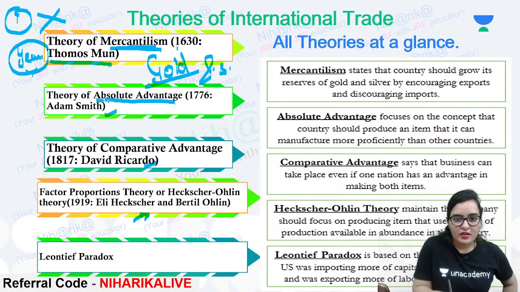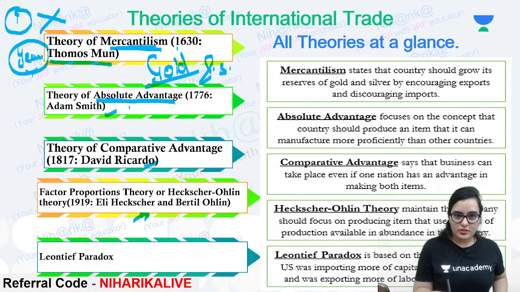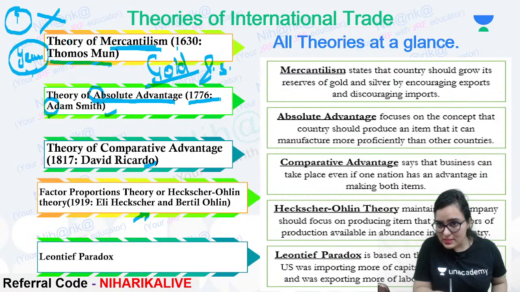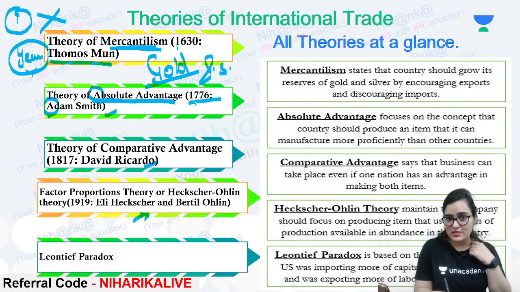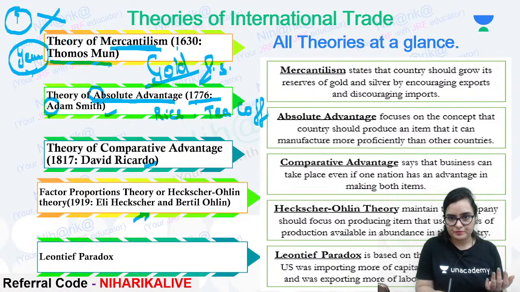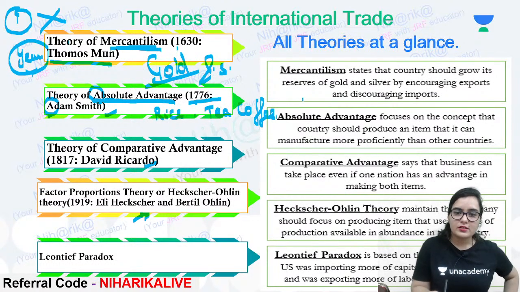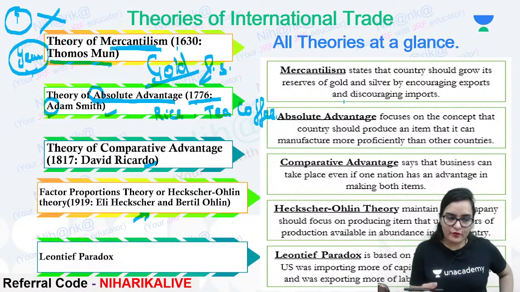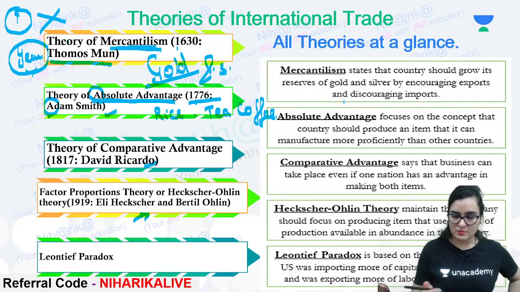Okay, now next is the theory of absolute advantage. What does this say? A for absolute, A for Adam Smith. He gave this theory in 1776. Suppose you can manufacture rice, tea, and coffee, and some other country can also manufacture these same products.